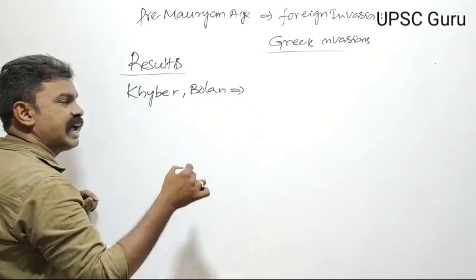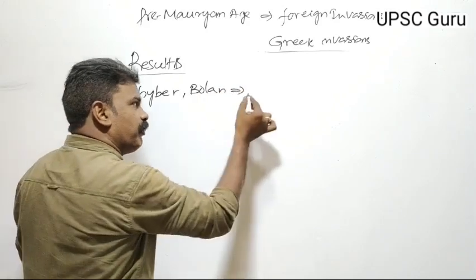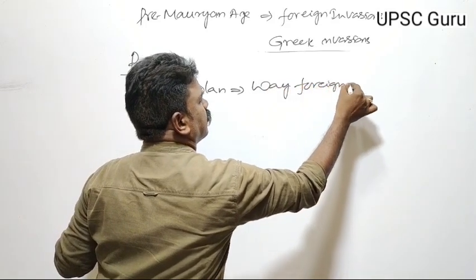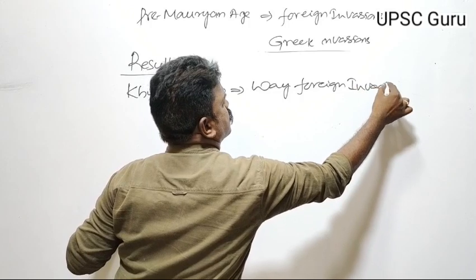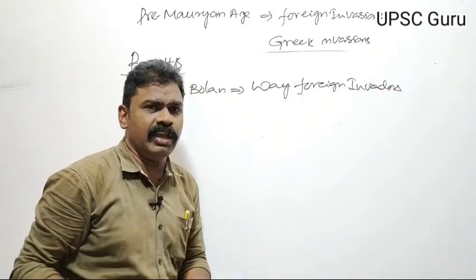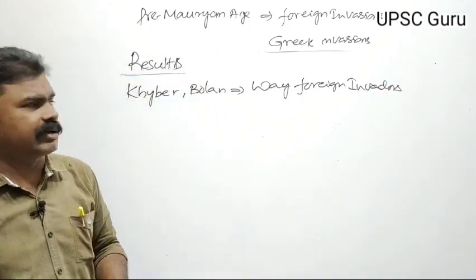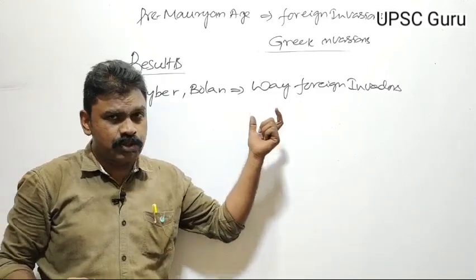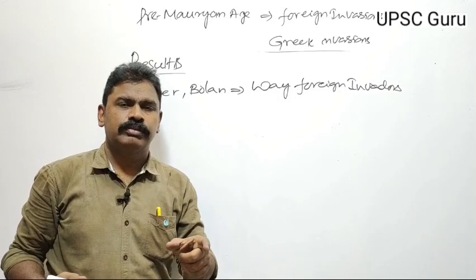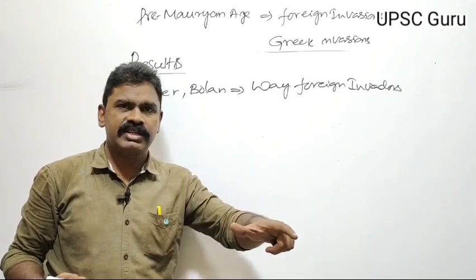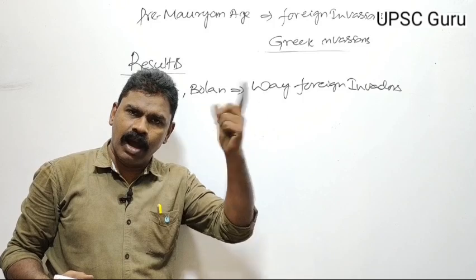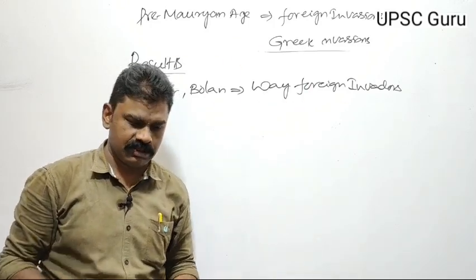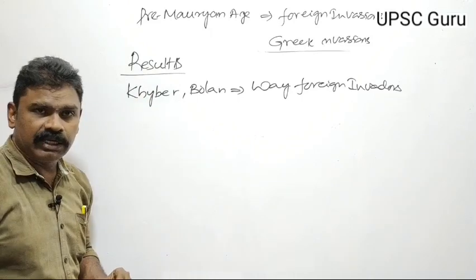These two passes later became the way of foreign invaders. Arabs, Turks, Ghaznavites, Ghorites, Babur, all these people came to India via the Khyber-Bolan passes. That was one impact.